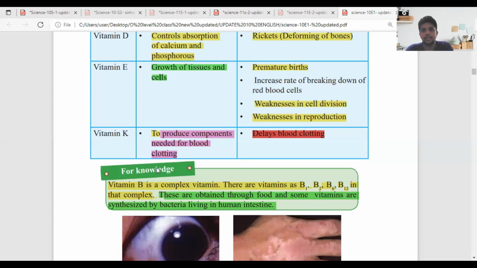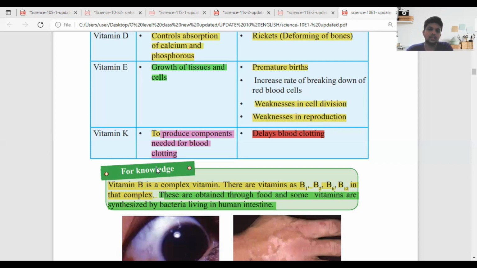Then the increased breakdown of blood cells. We need a specific number of blood cells to maintain our function, so if we are not getting them in adequate amount, we have to face those things. Then weakness in cell division, normally those things will happen. Other than that, weakness in reproduction also. These are the things that we can see as deficiency symptoms.